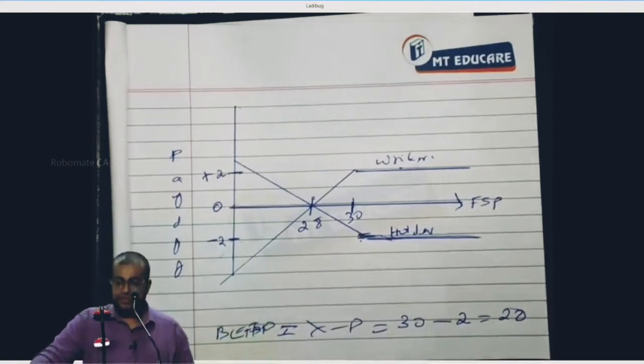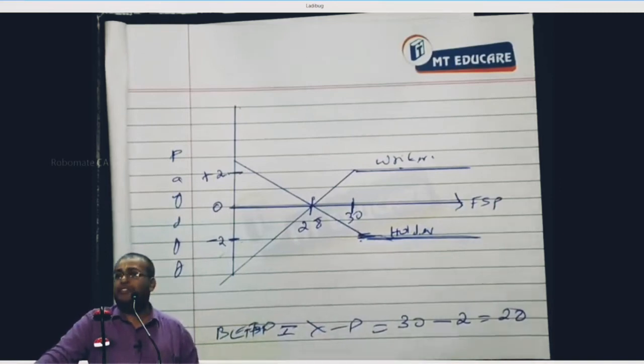Write down. Next. Go to the put option, go to the third branch, FSP is less than break-even FSP. It is profit to the holder and loss to the writer.